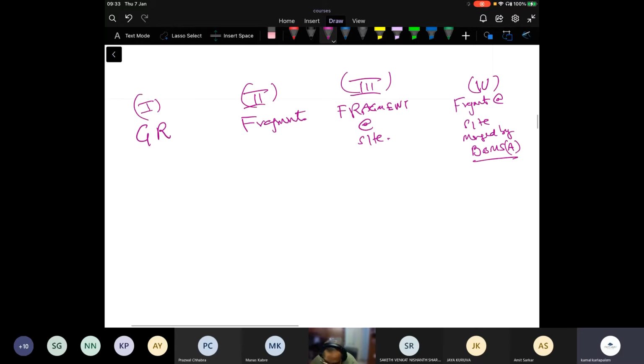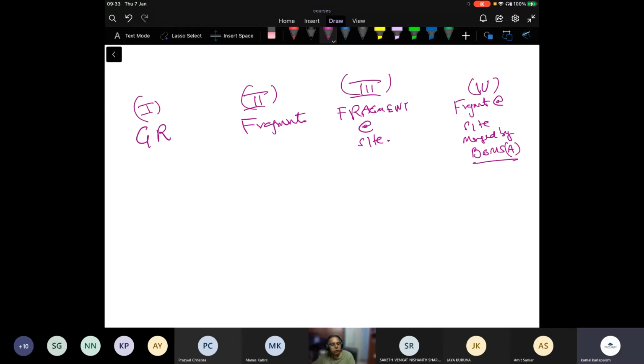Now in your project, you have to support fragmentation transparency. If I have to support fragmentation transparency, I have a global relation which I am going to access.